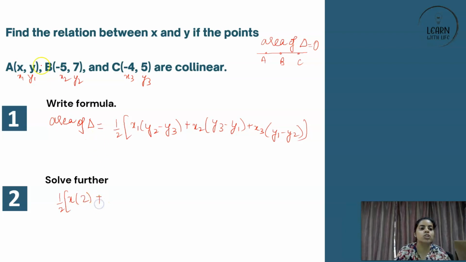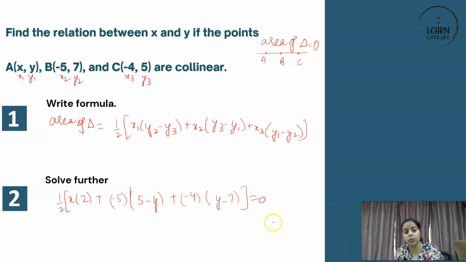Got it? Plus x2. What is x2? Minus 5. What is y3 minus y1? 5 minus y1, so 5 minus y. Plus, what is x3? Minus 4. What is y1 minus y2? y1 is y, minus y2, so y minus 7. And this all is equal to 0. Do we all agree to this? Yes or no? Yes, we do.